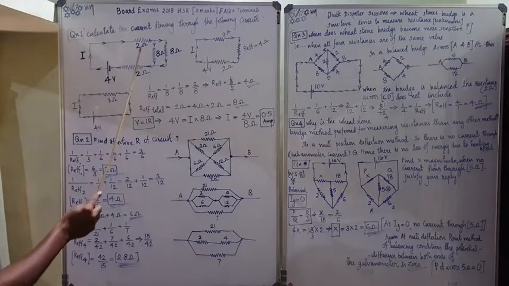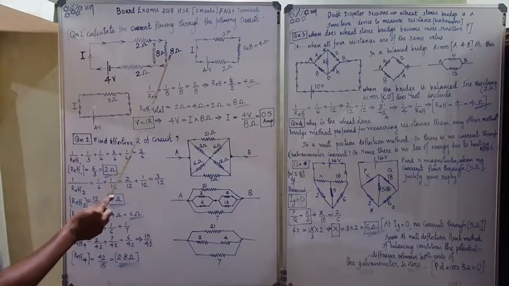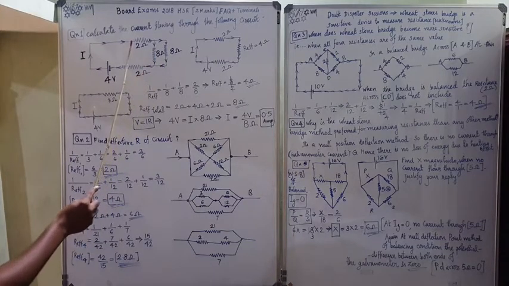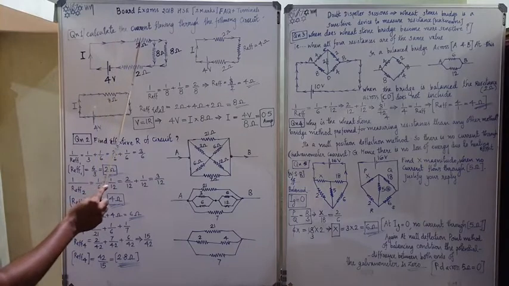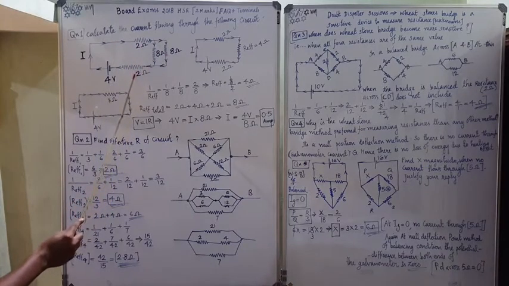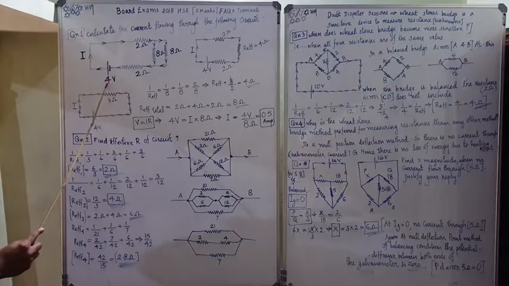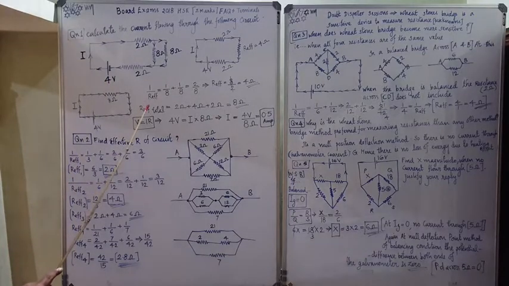The 2 ohm is in series with the parallel combination of 8 ohm and 8 ohm, and again comes another 2 ohm. So the current goes like this: a 2 ohm is encountered, then a parallel connection of 8 ohm and 8 ohm, then 2 ohm, and then it is connected from the positive to the negative terminal. Voltage is given.